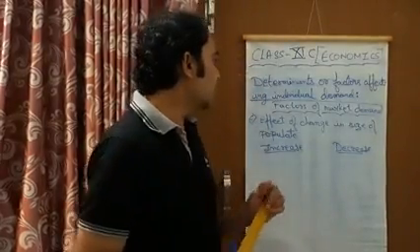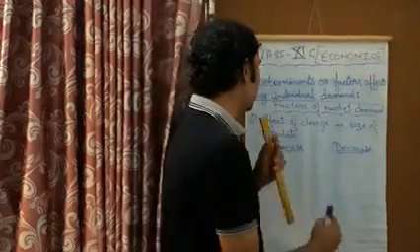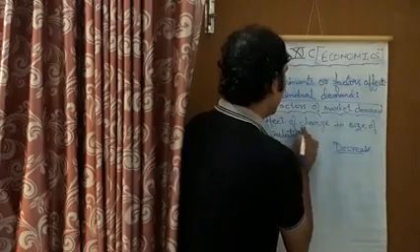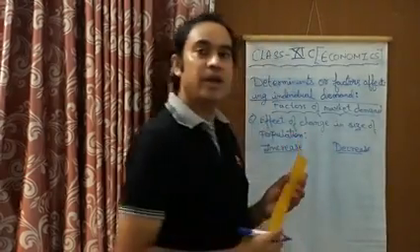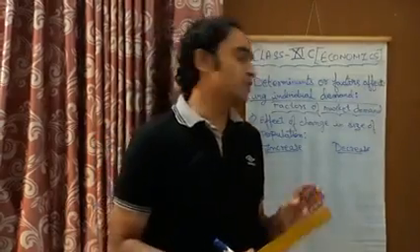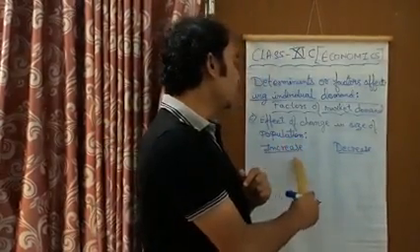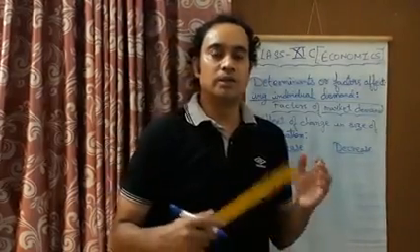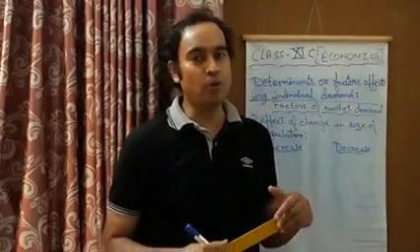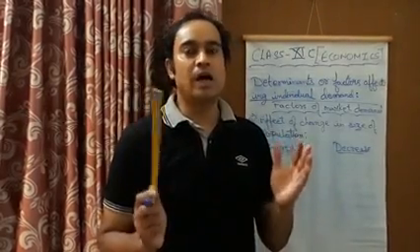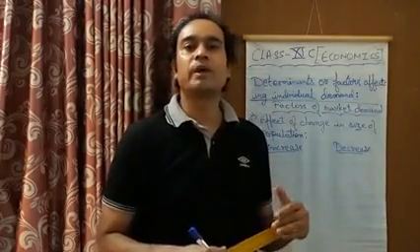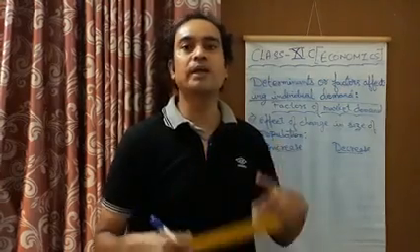So in this case, if the size of population is going to rise, then what will happen? In the market, more consumers will be found, and due to this higher quantity of consumers in the market, the demand for the commodity will automatically rise.